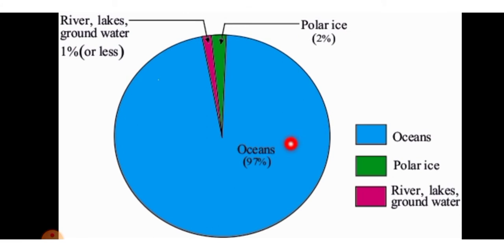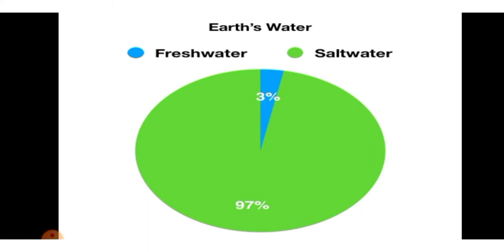Only 3% remains. You can see polar ice, which is all frozen, is 2%. Rivers, lakes and groundwater make up 1% or less. Blue color indicates ocean, green color indicates polar ice, and reddish color indicates rivers, lakes and groundwater in this pie diagram. Now only 3% of the water present on earth is fresh water.